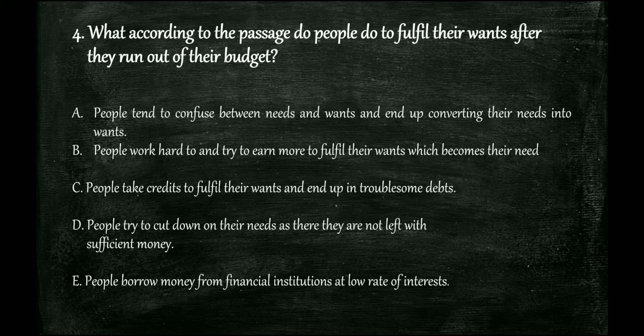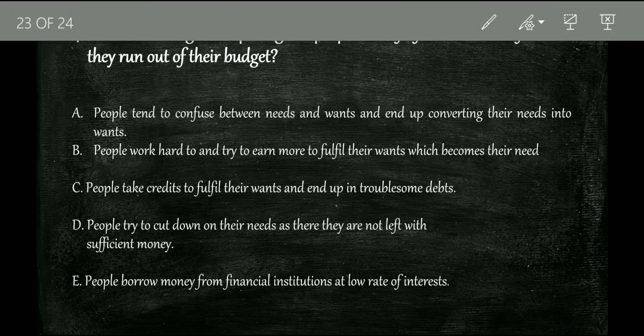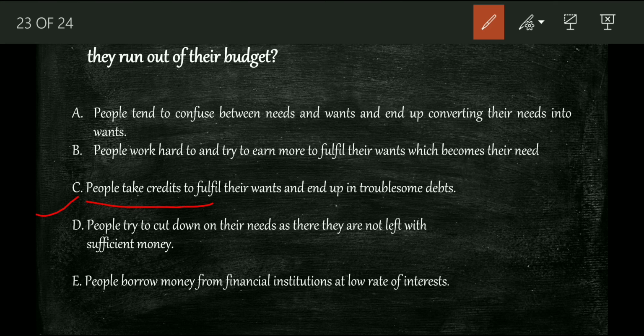People tend to confuse between needs and wants and end up converting their needs into wants. Yes, this was mentioned. And people work hard and try to earn more to fulfill their wants, which becomes their need. Yes, this was also there. But people take credits to fulfill their wants, right? This is what the question actually was: according to the passage, what do people do to fulfill their wants after running out of budget? They take credits. This is what is important. So this is our answer.